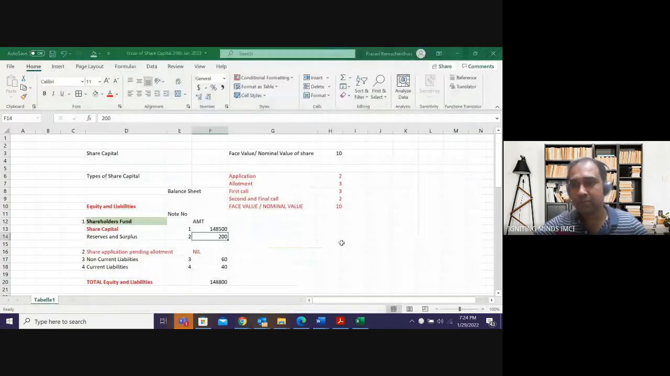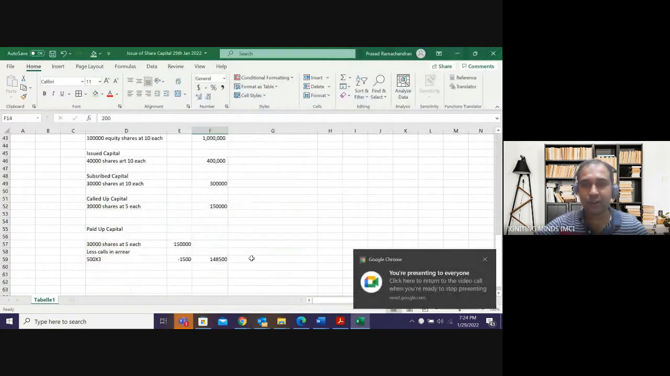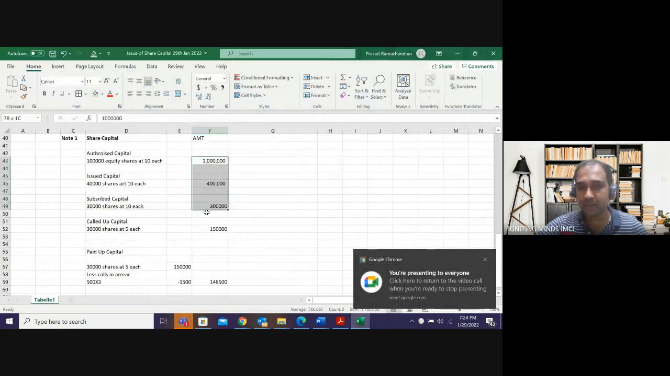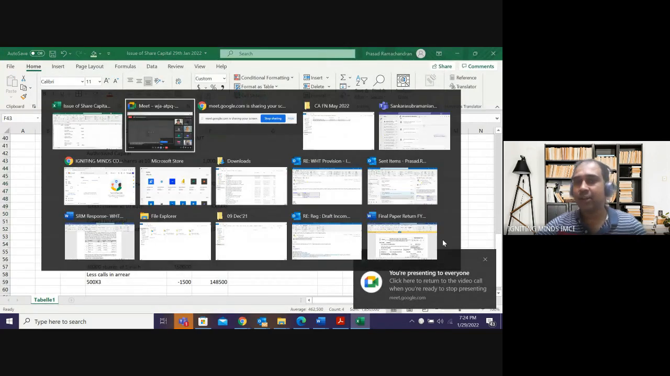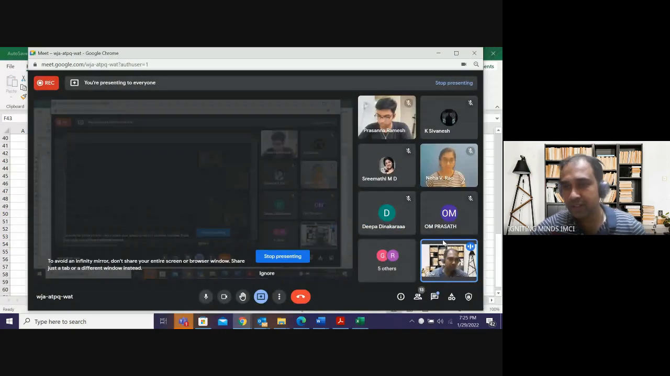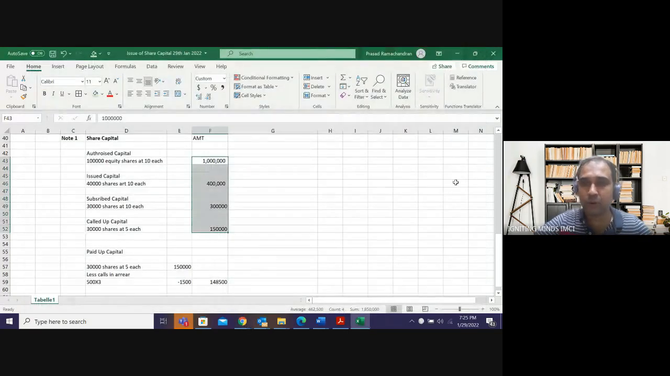Not all the amounts. See, I cannot tell my capital as 10 lakh plus 4 lakh plus 3 lakh plus 1,50,000. All these are only disclosures that I have to do in the share capital note. How much is my authorized capital? How much did I issue? How much subscription was I able to get? How much did I call? What will be the final capital disclosed in the balance sheet is only the paid up capital. All other capital will be only disclosures.